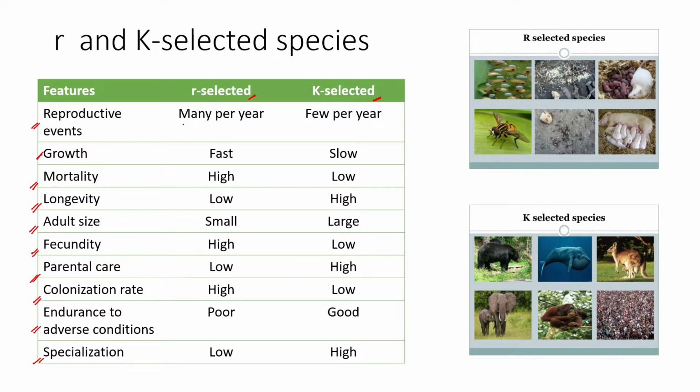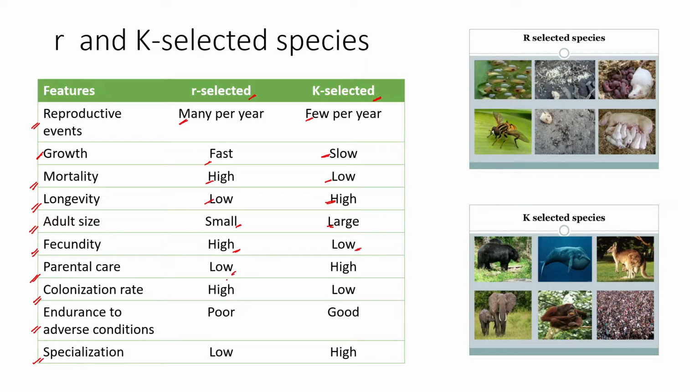So we can see that the R selected species reproduce many times a year, whereas K selected only produces few. The growth rate is fast, and they have low longevity or lifetime, and the mortality is high, whereas the growth is slow in K selected species, but they might grow to large individuals, and the mortality is very low, or the longevity is high. The adult size is small, they are large, the fecundity is high, they produce more individuals per unit time. So the clutch size or the patch size or the production of eggs, the numbers are pretty high, whereas in case of K selected species it is low.